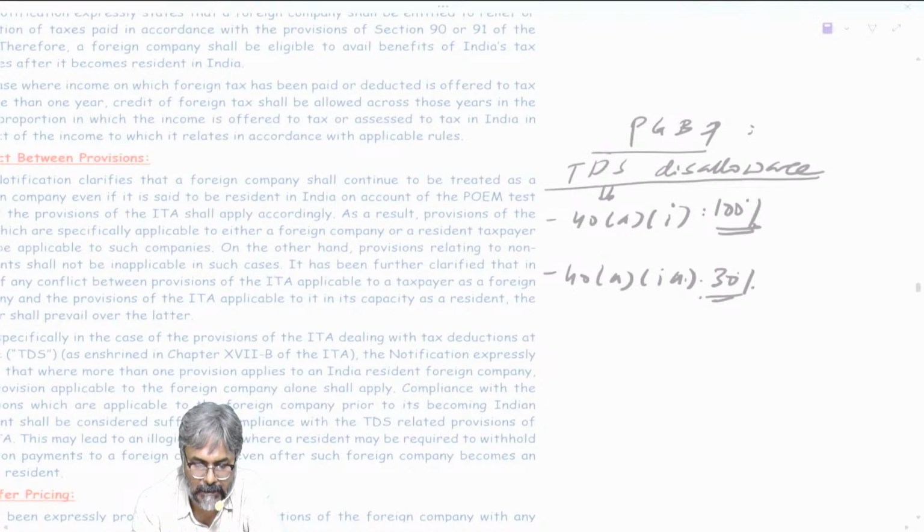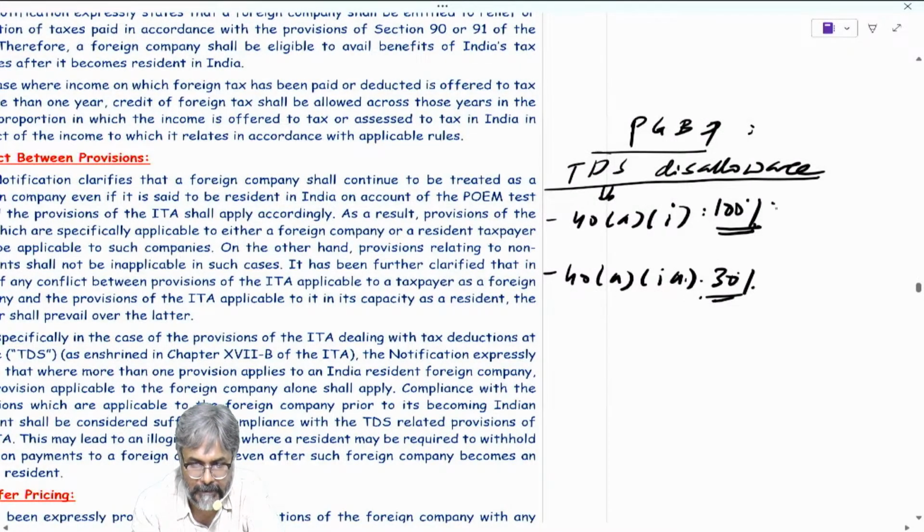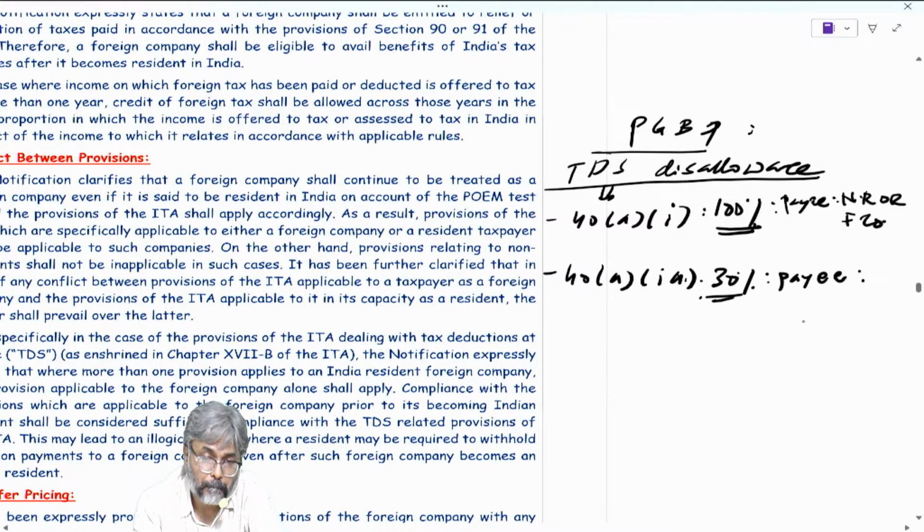So those are the two disallowances, one at 100, another at 30. But for 100, who has to be the payee? Non-resident or a foreign company. And for the 30%, who is the payee? Payee means the receiver. For that 30% disallowance of 40(a)(ia), the payee happens to be a resident.